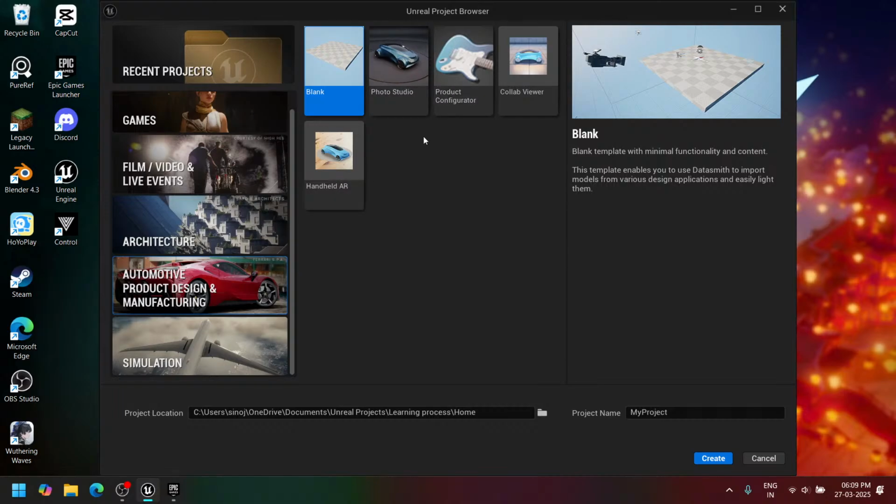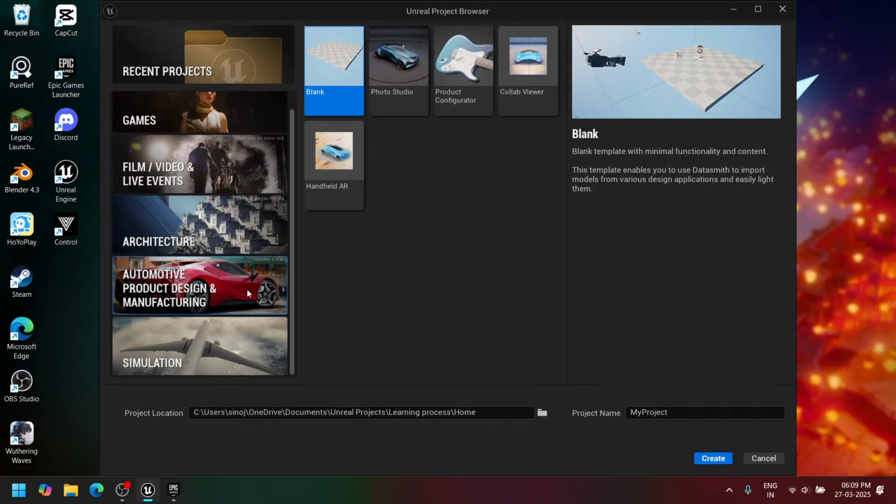I'm not sure. This is automotive product design and manufacturing. This section is basically for automotive companies, which design a car in software.